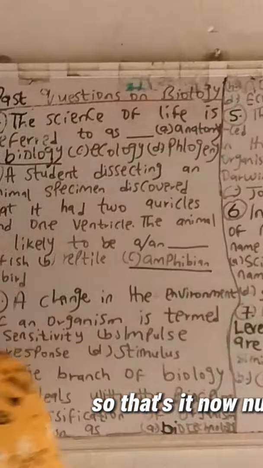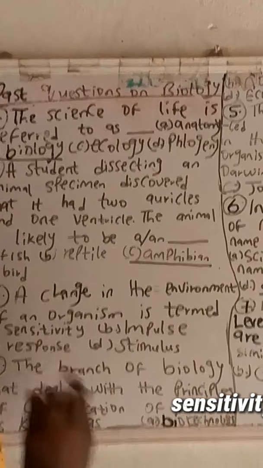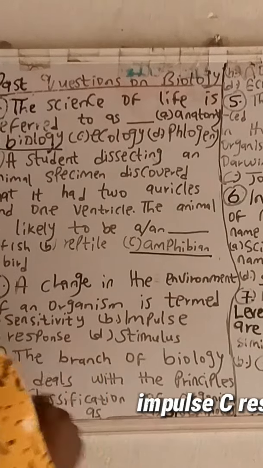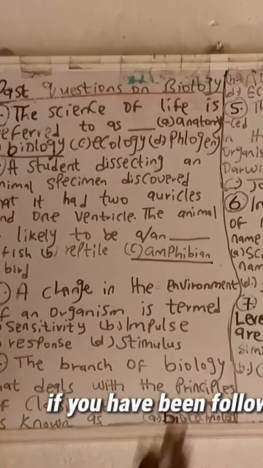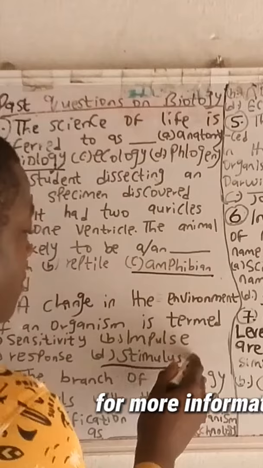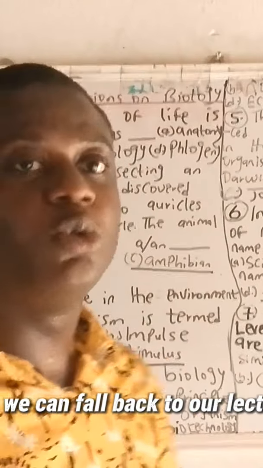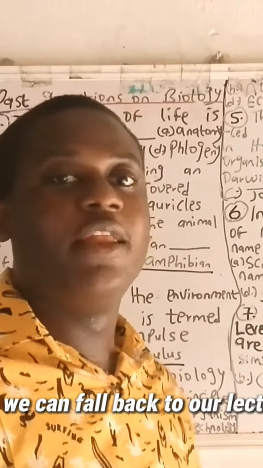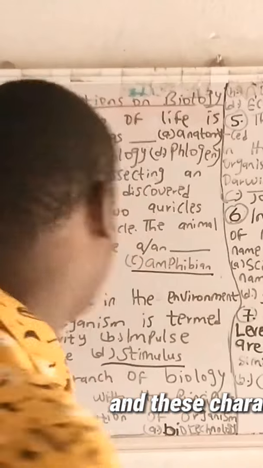Now number three. A change in the environment of an organism is termed dash. A. Sensitivity. B. Impulse. C. Response. D. Stimulus. If you have been following my channel, you will know that the answer is what? D. Stimulus. For more information on this, you can fall back to our lectures on living things and its characteristics.